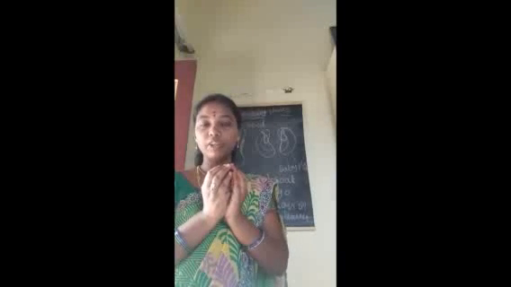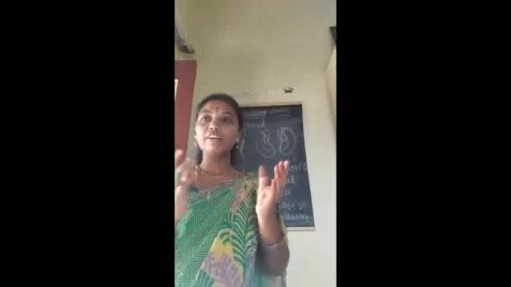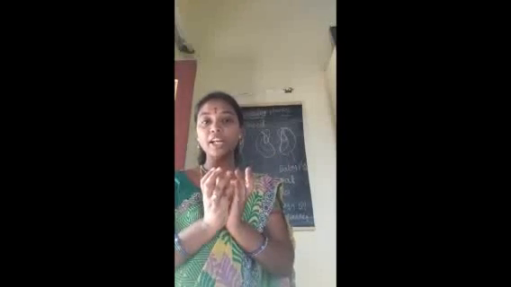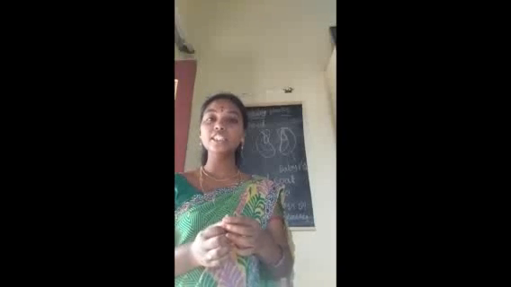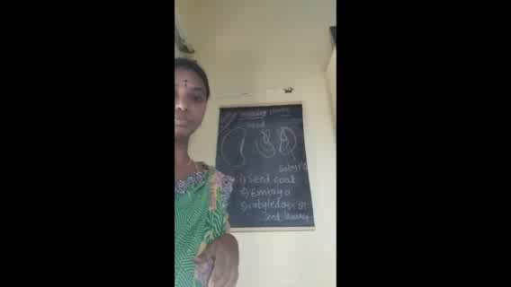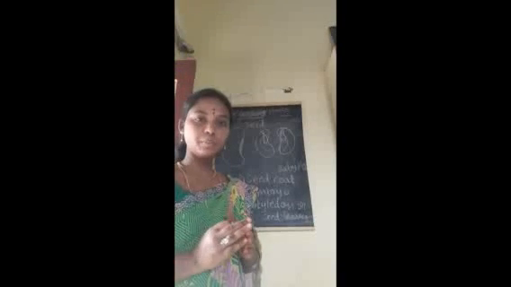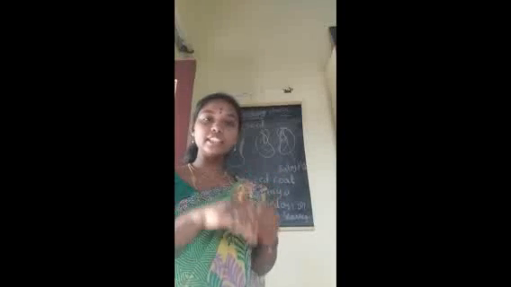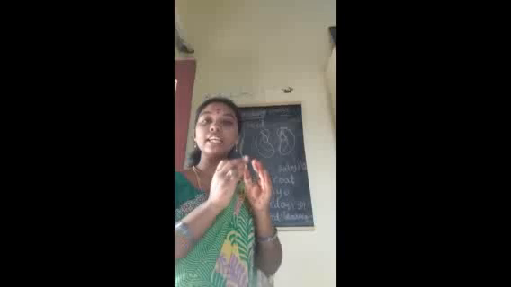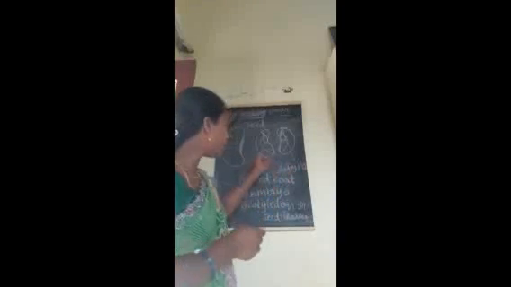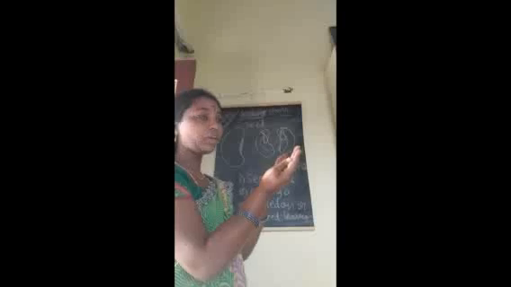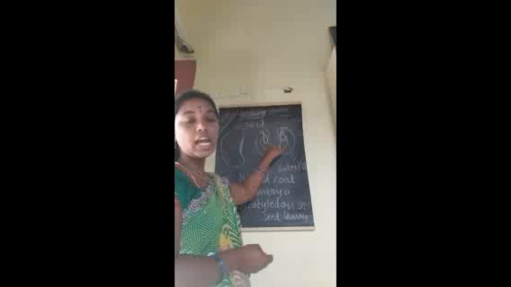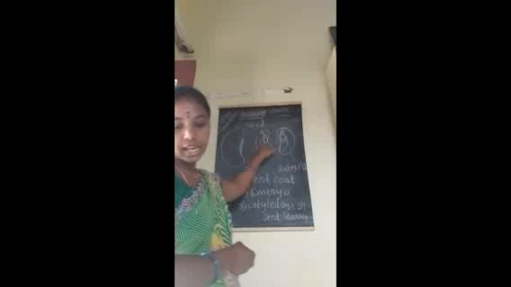Generally, when we see the seed, when it has a germination, we can see a baby plant in that seed. That is called the embryo. Embryo means it is a baby plant. It can be inside the seed. When we open the seed, we can see that baby plant. This is called the embryo.